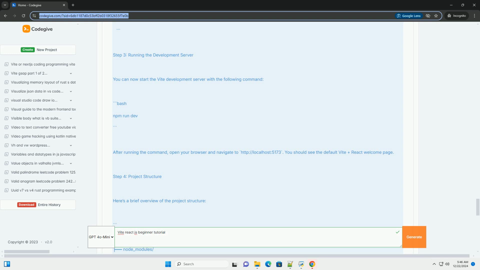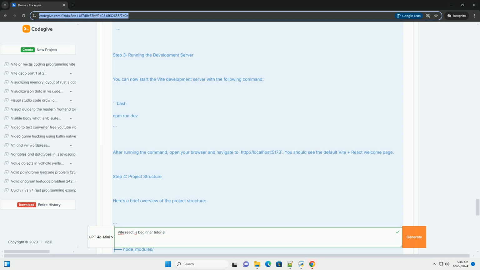Certainly. Vite is a modern build tool that provides a fast development experience for web applications, particularly with frameworks like React. In this tutorial, we'll cover the basics of setting up a React project using Vite, along with some essential concepts and a simple example. Getting started with Vite and React.